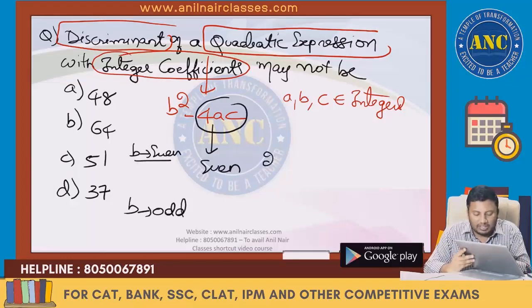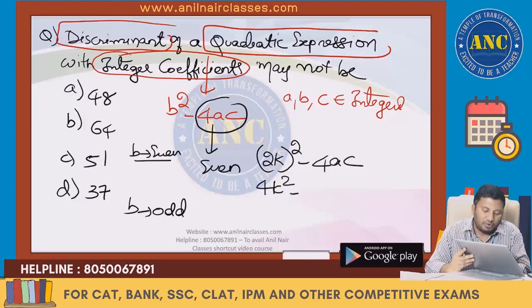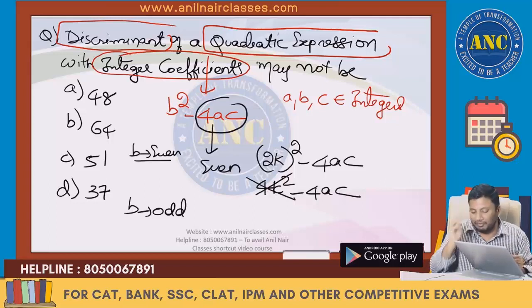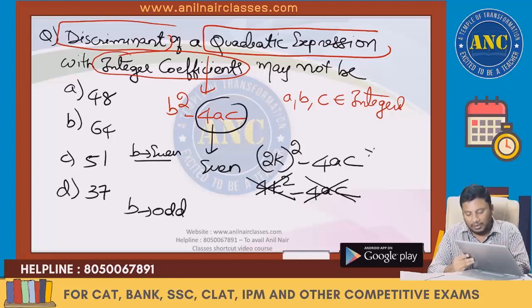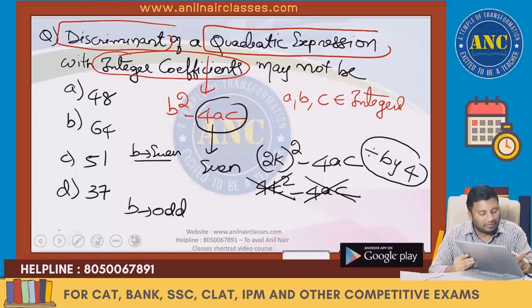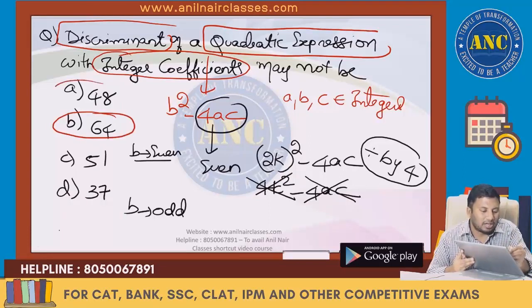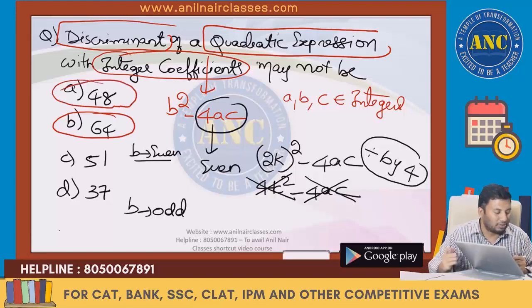If b is even, 2k whole square minus 4ac, so this is 4k square minus 4ac. This is divisible by 4. If two numbers are divisible by 4, the answer will be divisible by 4. So this could be the choice or this could be the choice.